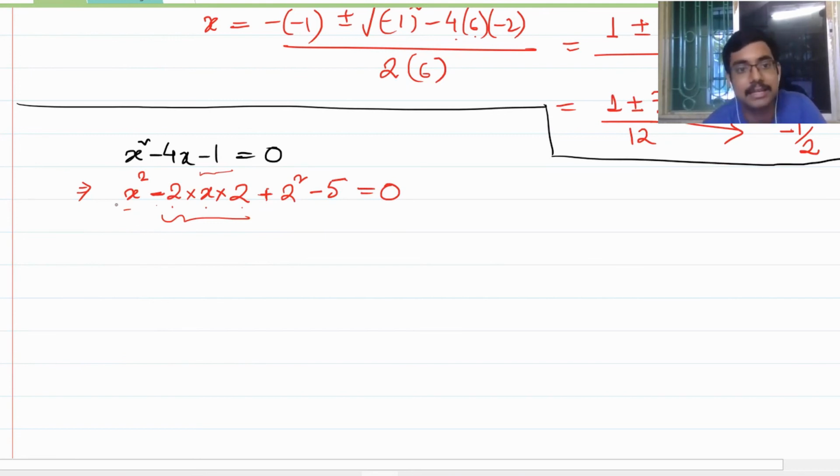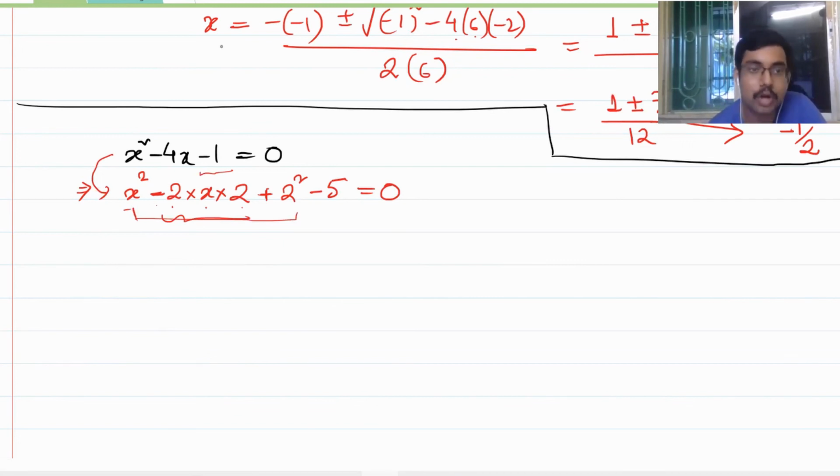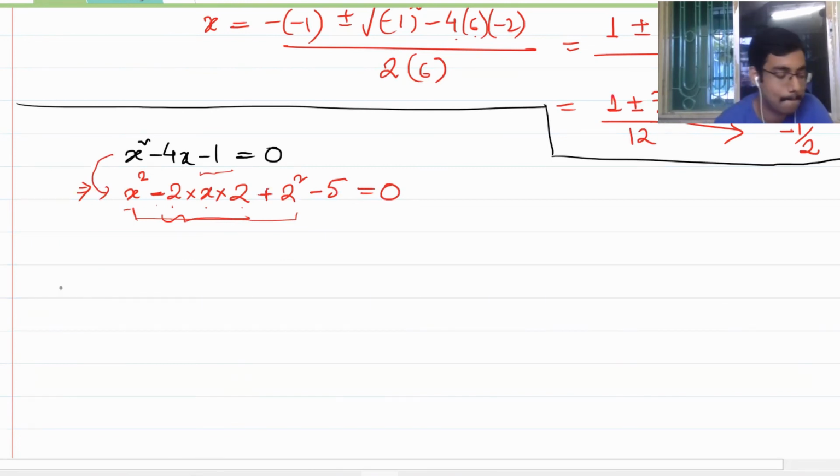Clear? See, the equation must not change. I'm just changing the components to make one part of it a perfect square. Is this clear to you, or do I need to explain it once again? Sir, where do you get 5? Because I did 2 square, that is 4, but I need minus 1 here in the constant. So I need to subtract 5, because 4 minus 5 is minus 1. This is what I said: you cannot change the equation. You have to adjust the values like this. Are you getting my point?